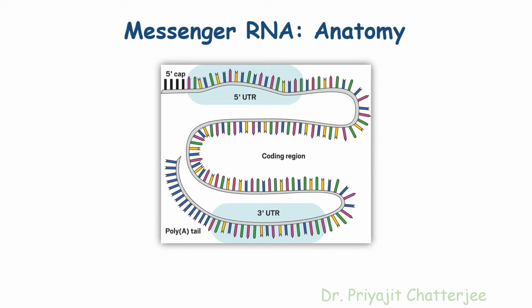The first one is the initiation codon, that is the AUG codon. It is also named the start codon, which is followed by specific codons that code for different amino acids. At the terminal end of the coding sequence there are stop codons, which are either UAG, UGA or UAA.